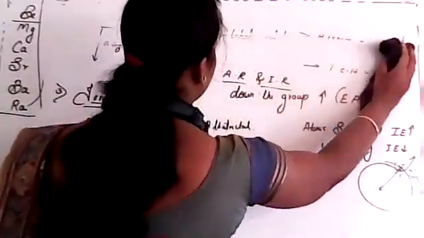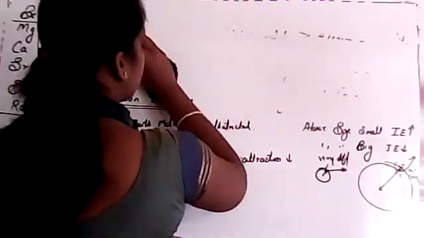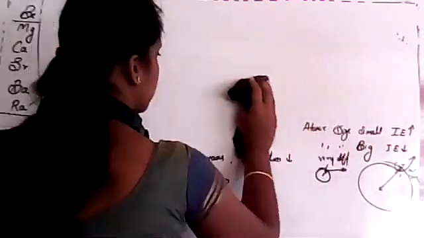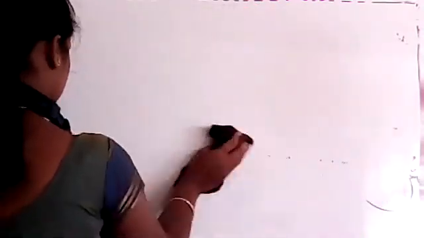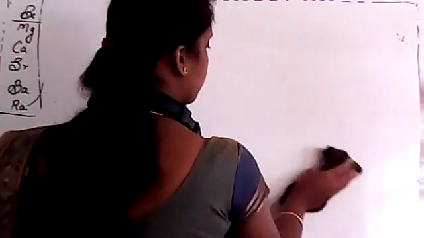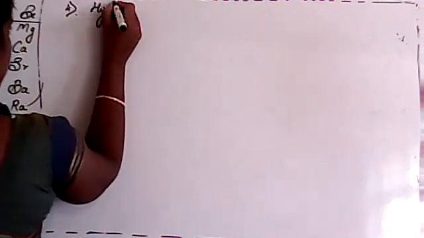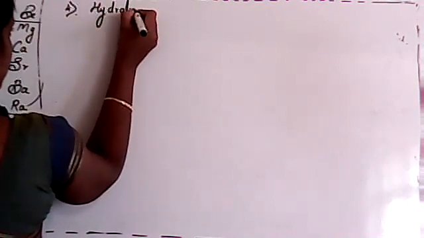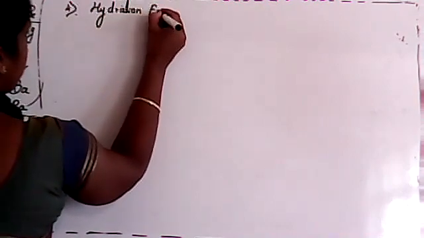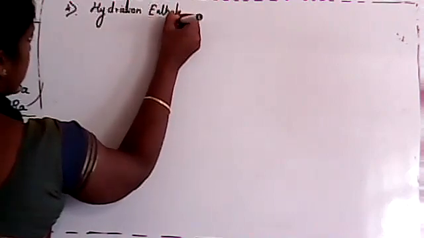So next is the fourth point, that is hydration enthalpy. We already studied it, isn't it? What do you mean by hydration enthalpy? In the first group we already studied.